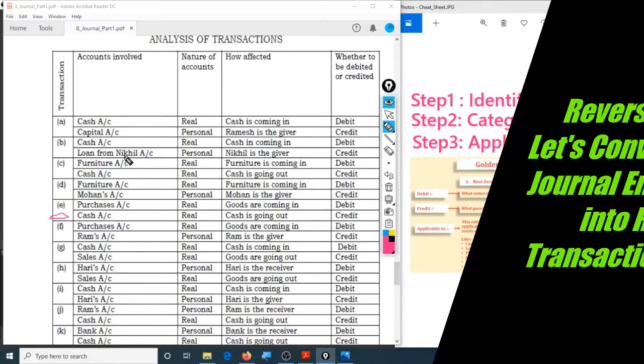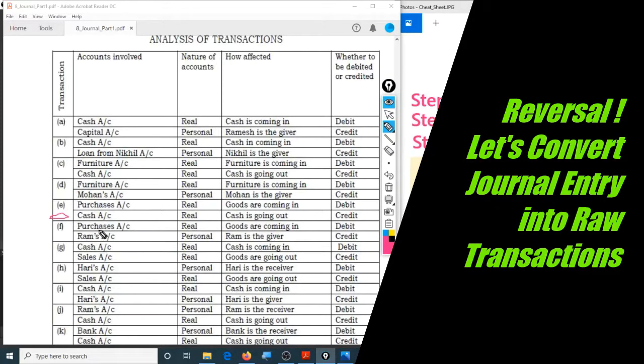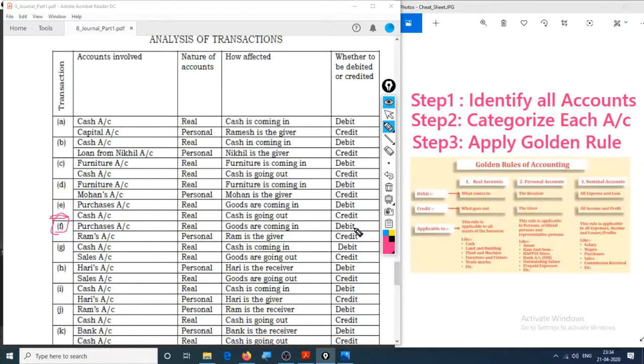Right here I have with me the solutions, and let us try to make a question out of a solution. So this right here, F, purchase account is debited, and Ram account is credited. So what can we expect? If purchase account is debited, we have purchased goods, and whom did we purchase it from? Ram, because Ram is credited, hence Ram is the giver. Okay, so it's pretty tough now.